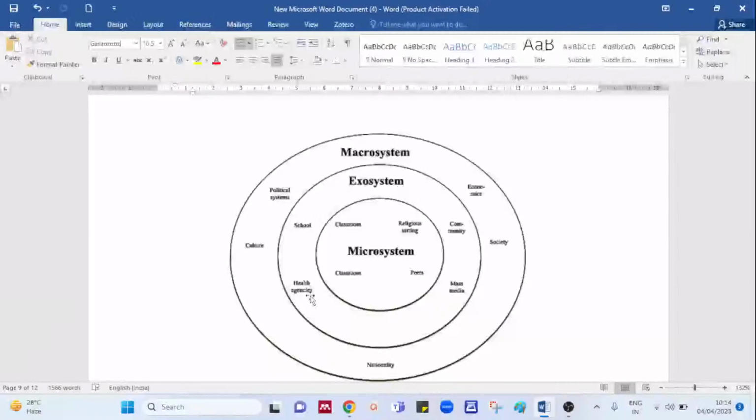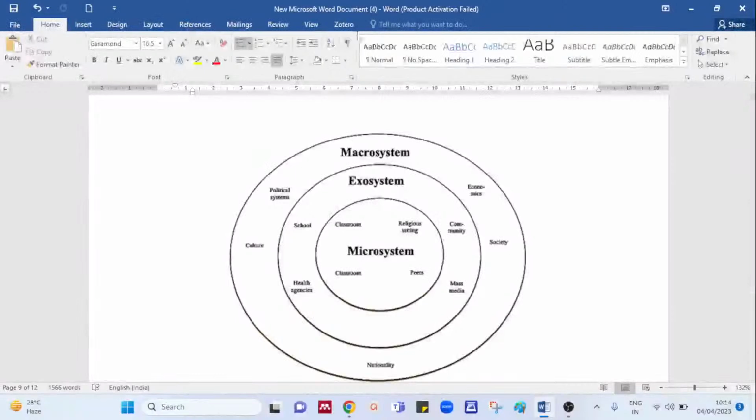It means the impact of one thing which has a deep impact on the child. For example, I gave the example of parents' divorce. It will definitely bring a transition in the child's life, and maybe in social situations also. So this is what we have studied under the ecological system.